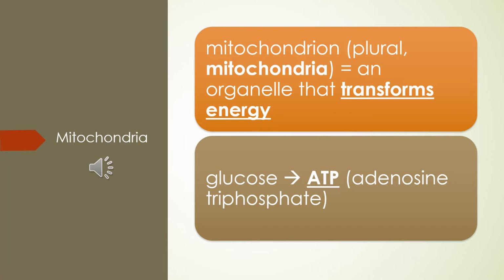ATP is the only molecule cells can use for energy. So ATP is to the cell as gasoline is to a car. If you want your car to run, you have to put gasoline in it. If you put water in the tank, it won't work. If you put oil in the tank, it won't work.